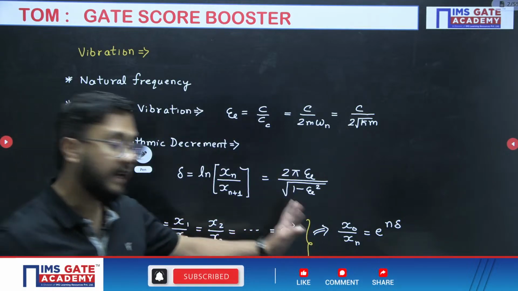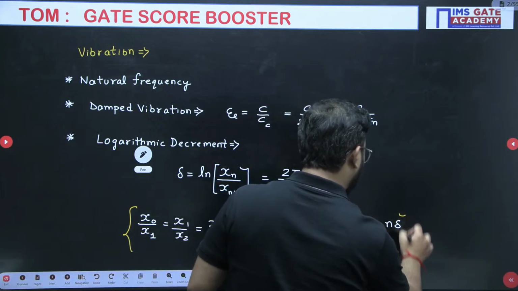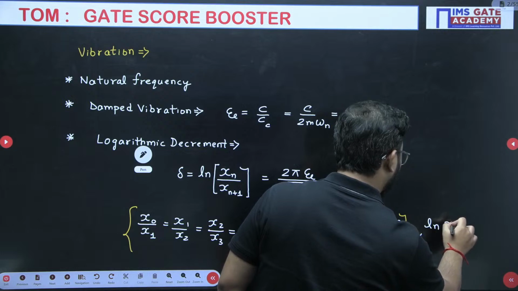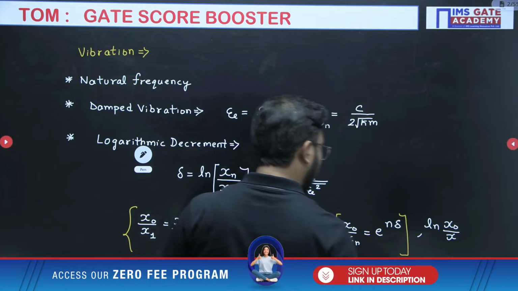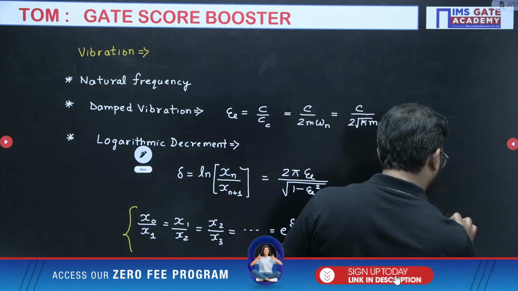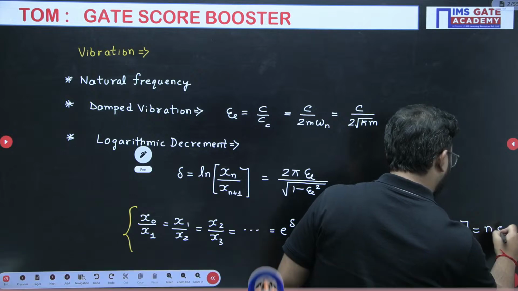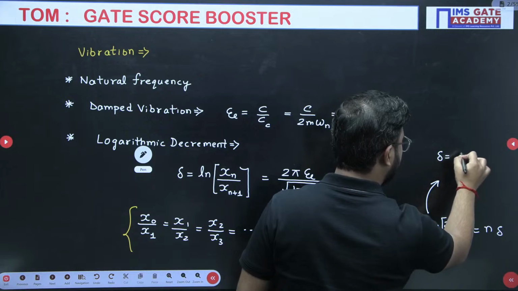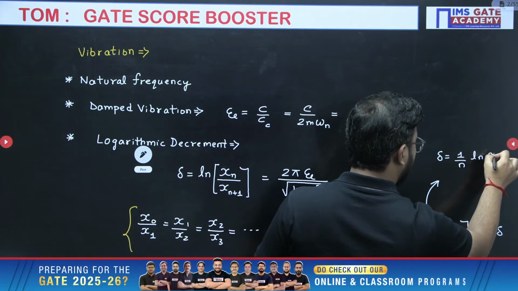Now again, if I take the natural log on both sides, I will get ln x0 by xn equals n into del, and from here one more formula for the logarithmic decrement, that is 1 by n, number of cycles, ln x0 by xn.